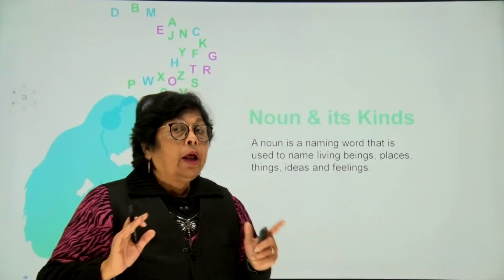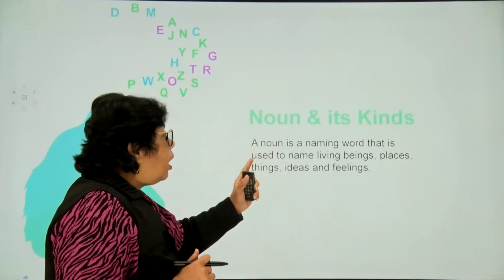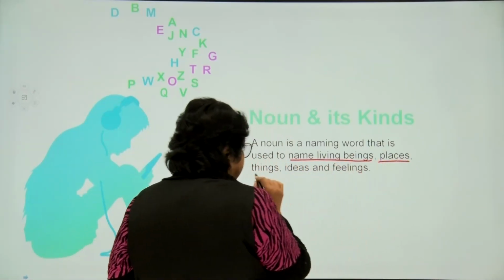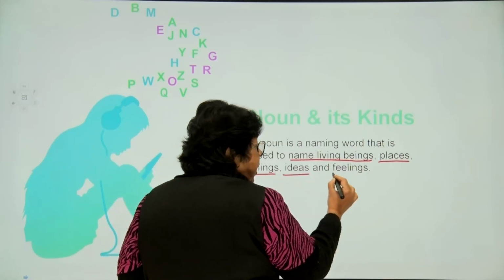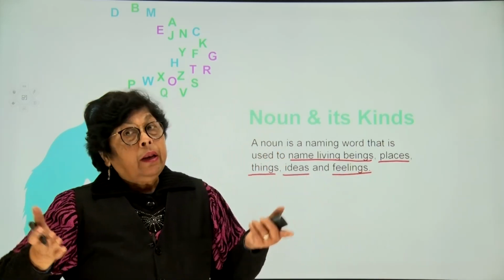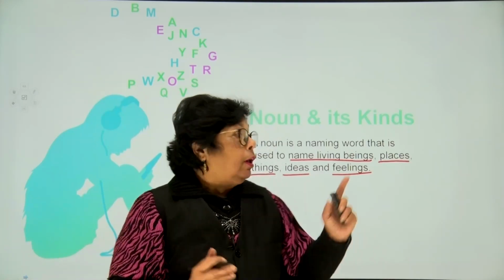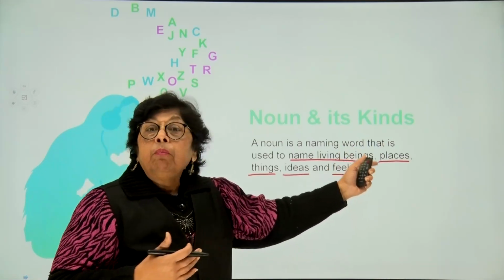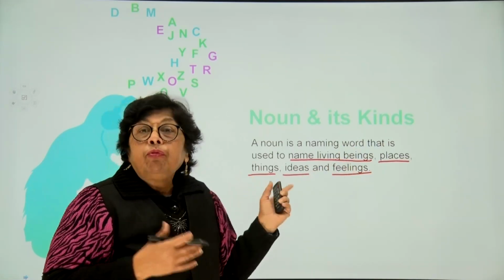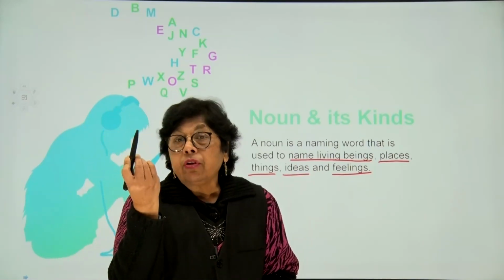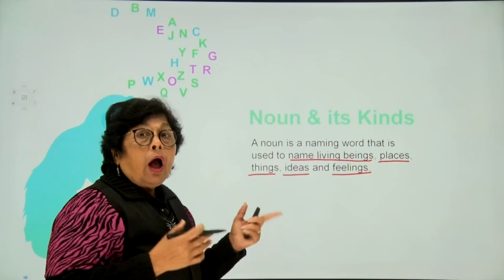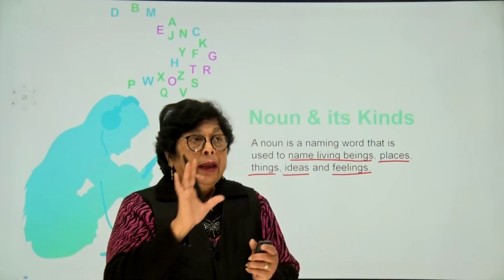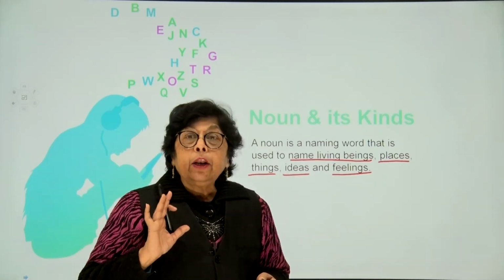As we said children, nouns are names. Now what are they names of? They are names of living beings, places, things, ideas and feelings. Names of people, like they say, living beings. That is names, your name, my name, name of the place where we live. Names of things. The pen that I have in my hand, it's a thing. So names of things, ideas, feelings, honesty, something that I can see. I can even perceive it, but I cannot touch it.